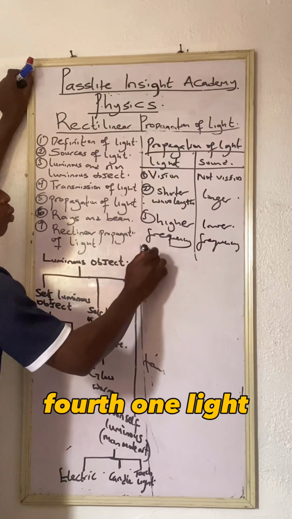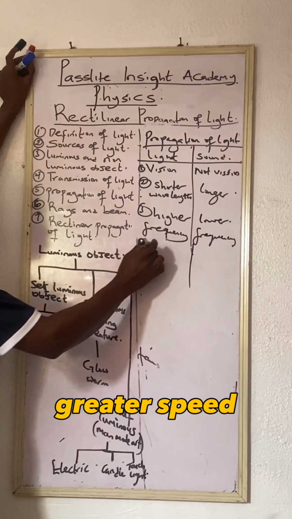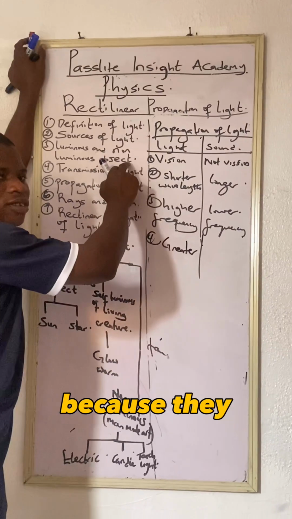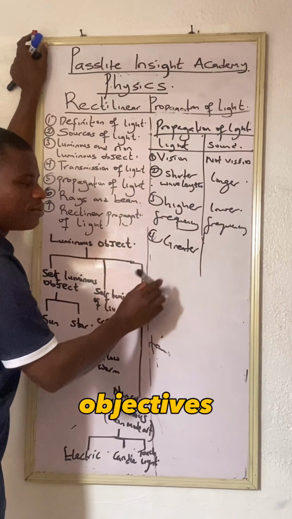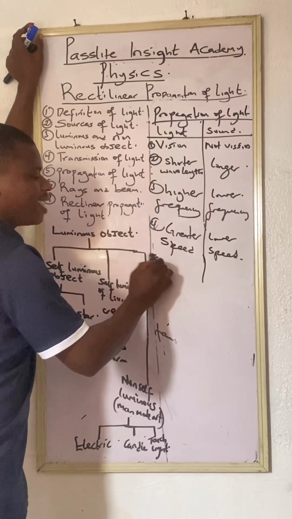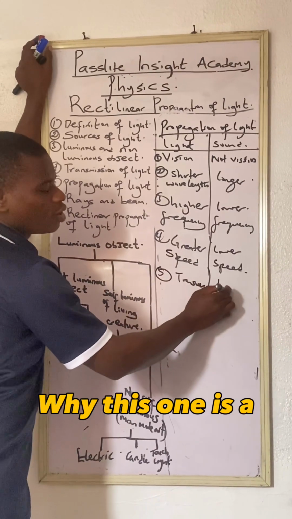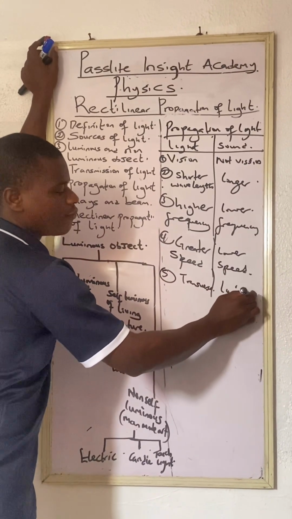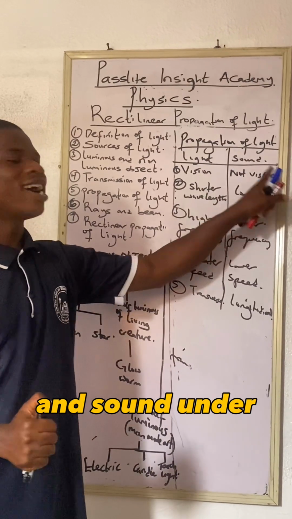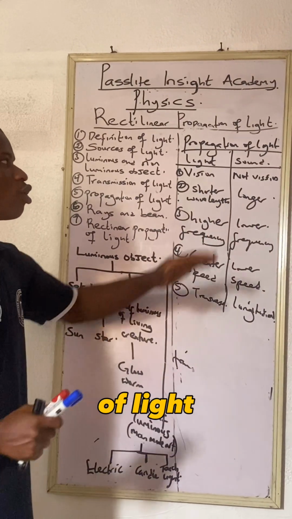The fourth one, light has what? The greater speed. Please know this if you are writing WAEC or any exam pertaining to physics, because they used to ask all this in your objectives. So light has greater speed, while sound has lower speed. Also, light is a transverse wave, while sound is a longitudinal wave. So this gives clarity between light and sound under the propagation of light.